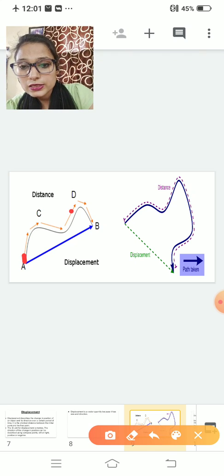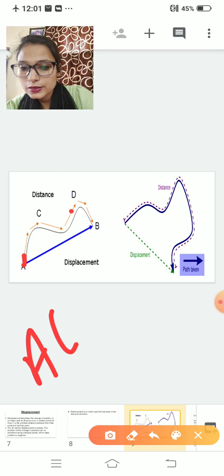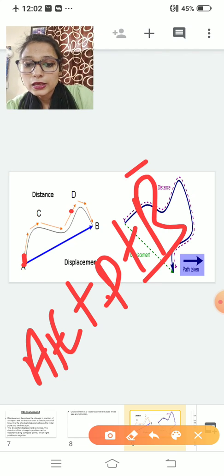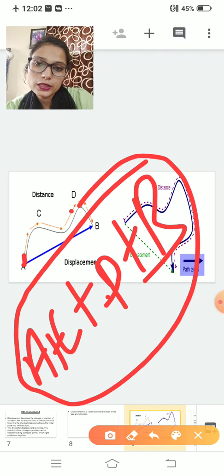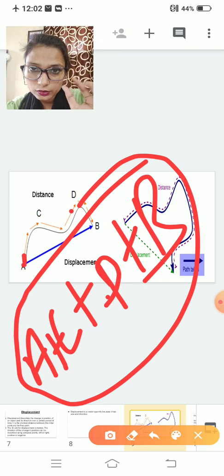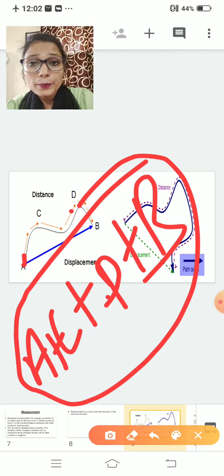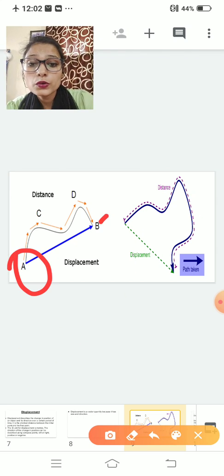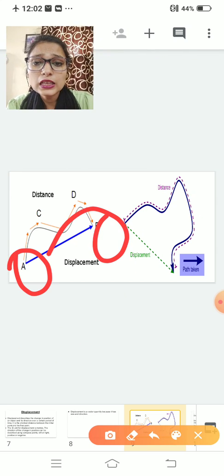So total distance is first A plus C, then C plus D, then D plus B. When you add the distance between these points, it is known as your distance. But if we are talking about displacement, directly A to B, that is the displacement.